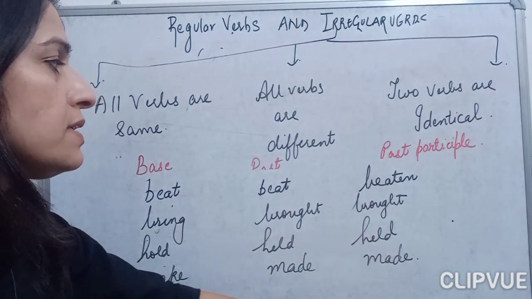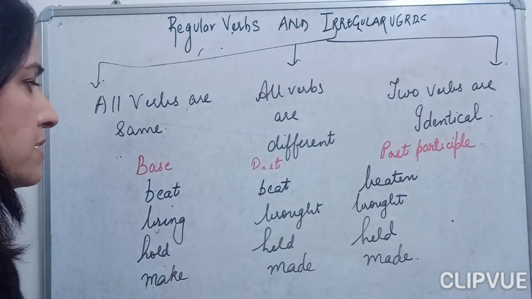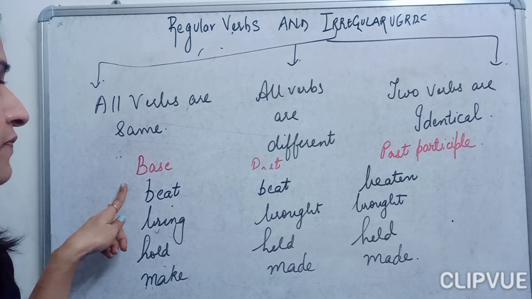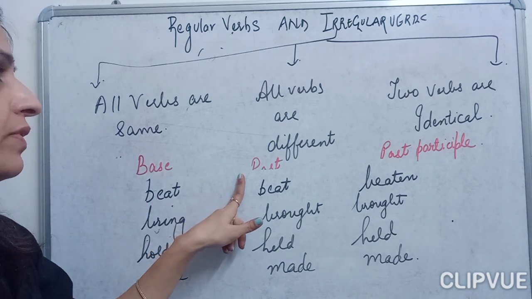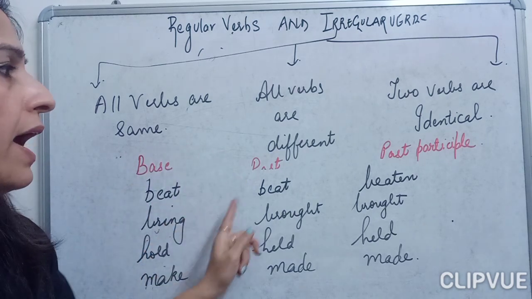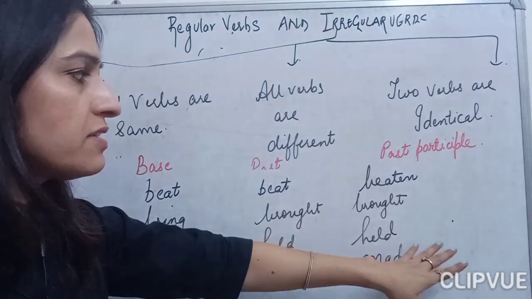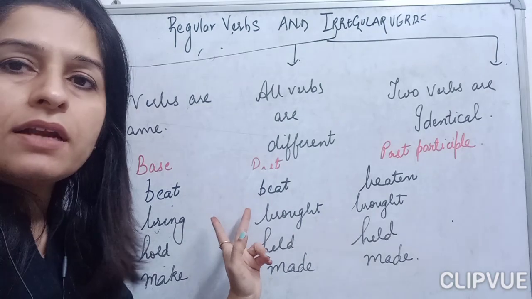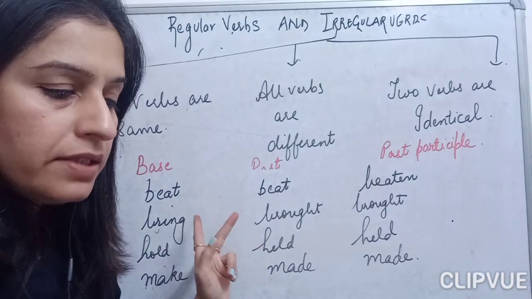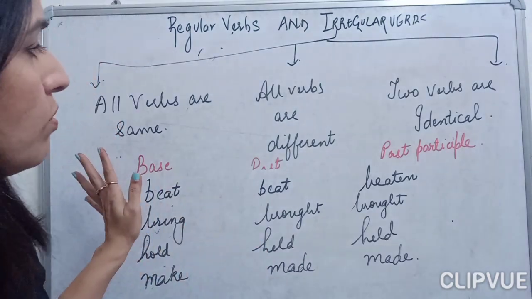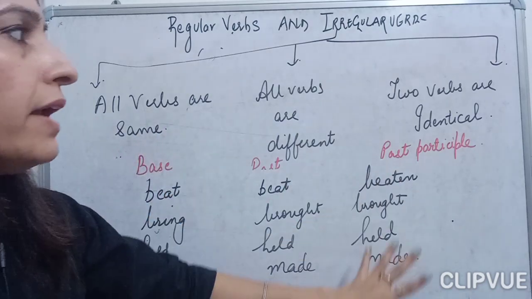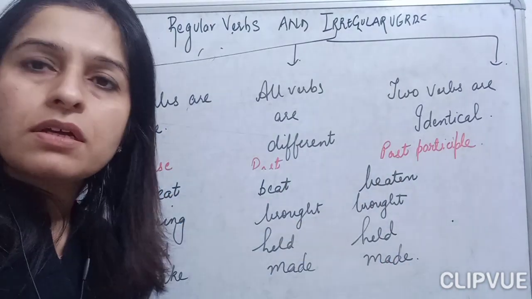Okay, so see here in this pattern you can see that the base form and the past tense of the verb are the same and the past participle is not identical. It is different, and these two forms are the same. Okay, so this we have done in today's grammar lesson.